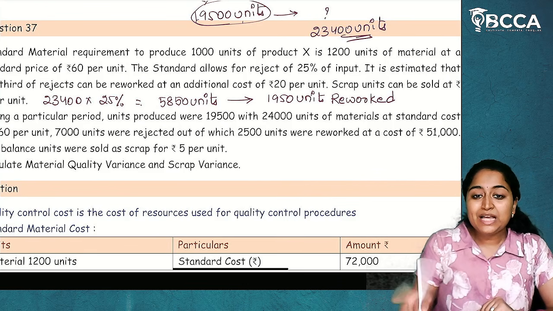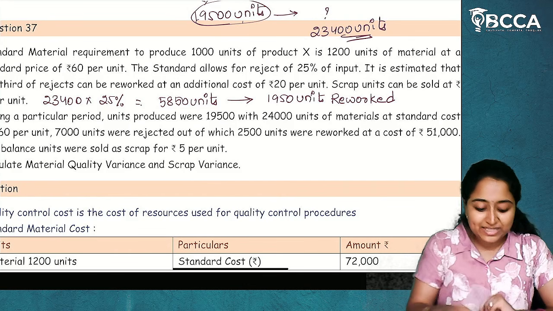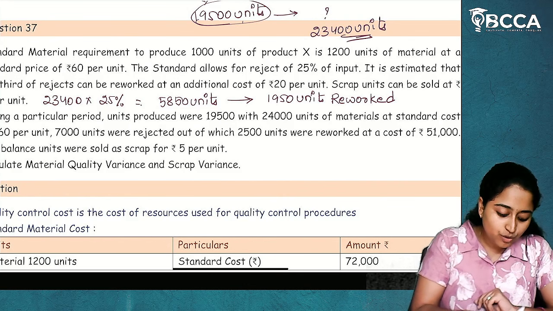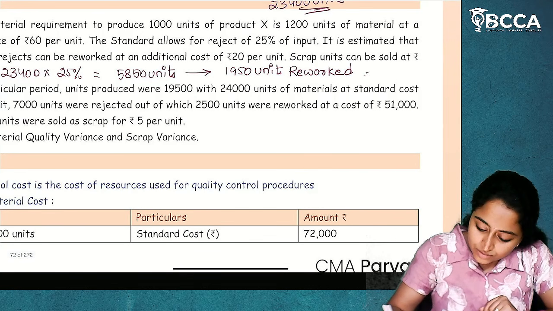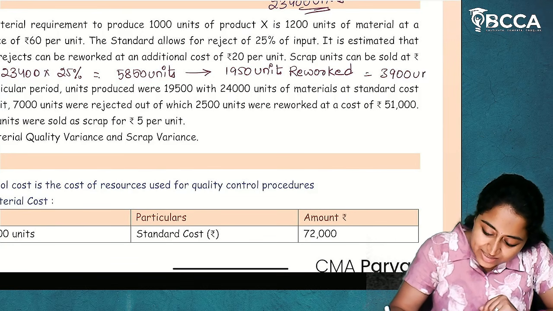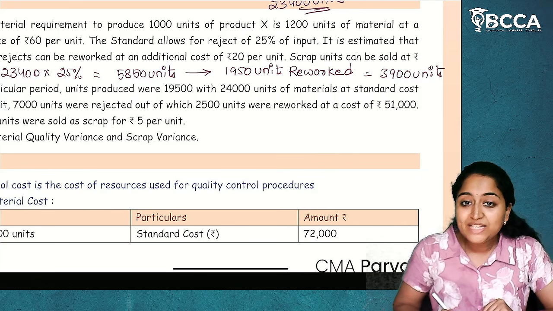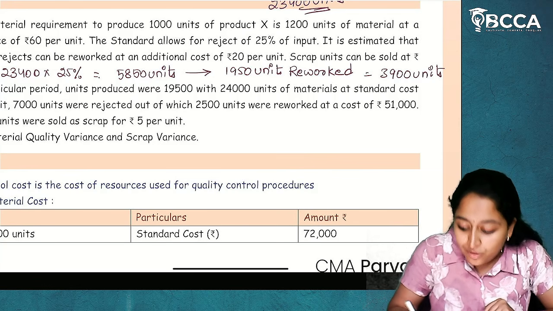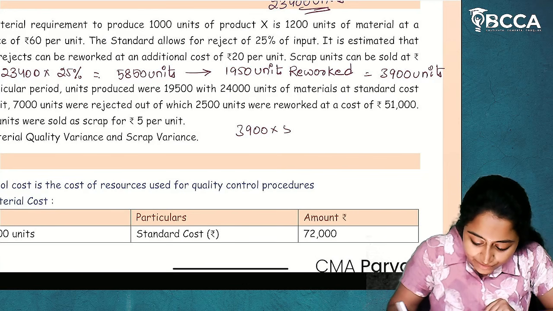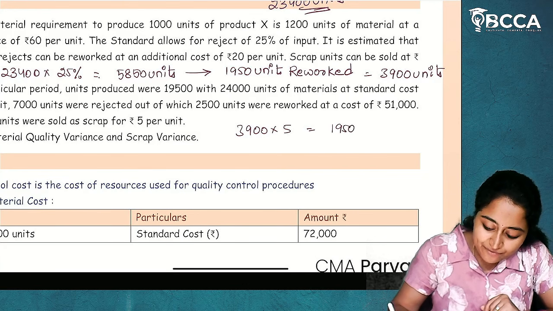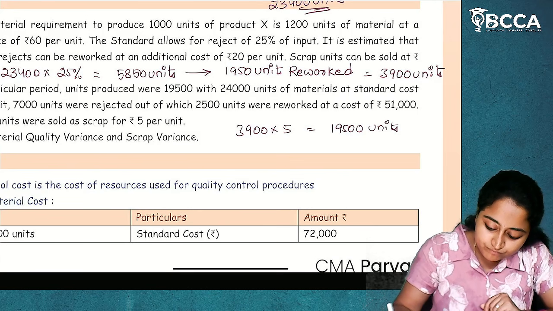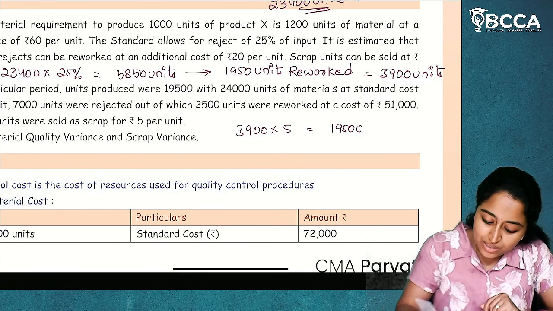Okay, which means the balance is nothing but the scrap. 5,850 minus 1,950, so 3,900 units are scrap. Now, this 3,900 units I can sell for 5 per unit. This is my scrap value.